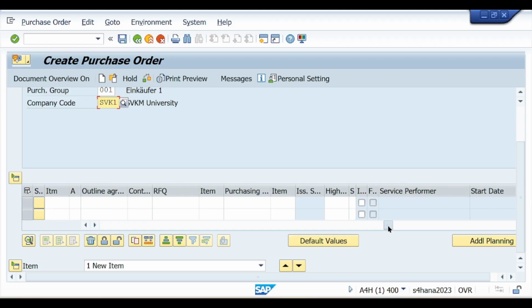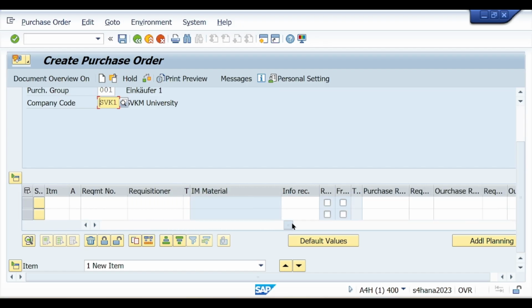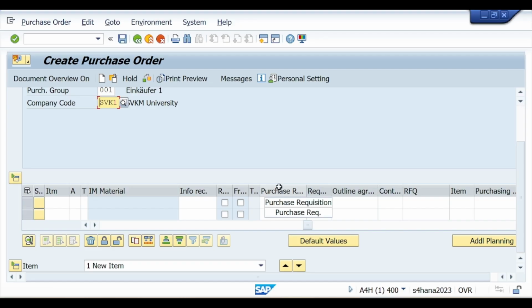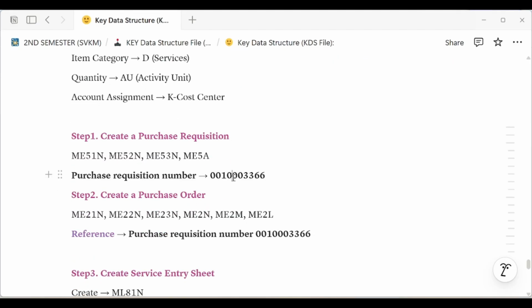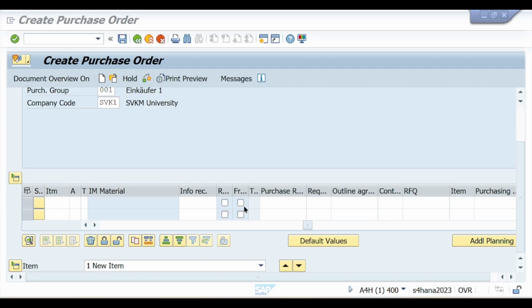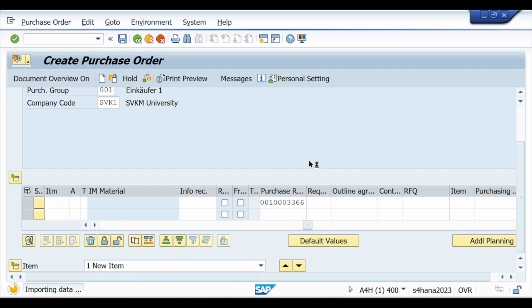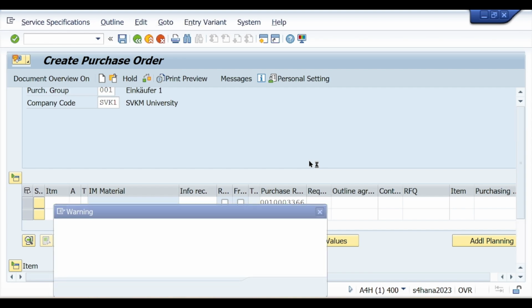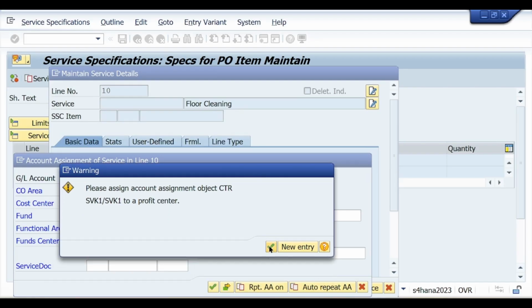purchase requisition. So my purchase requisition, if we see, yeah, this is my purchase requisition column. Enter the purchase requisition number. So as reference we have taken the purchase requisition number. Press enter. The system asks the same pop-up, so you confirm one by one.